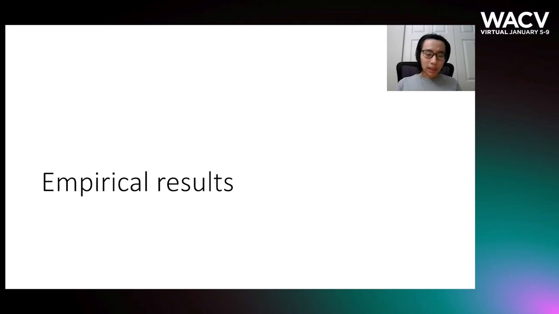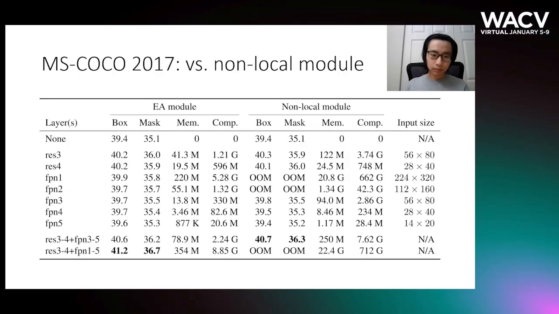Now, the next question is, how does this theoretically beautiful module perform in practice? We tested our module on 3 different datasets for 4 different tasks. Our main dataset is MS COCO 2017. We first validated our hypothesis that the approximate equivalence between efficient attention and dot product attention does not impact performance. For that, we test our module against the local module, which is a concrete instantiation of dot product attention.